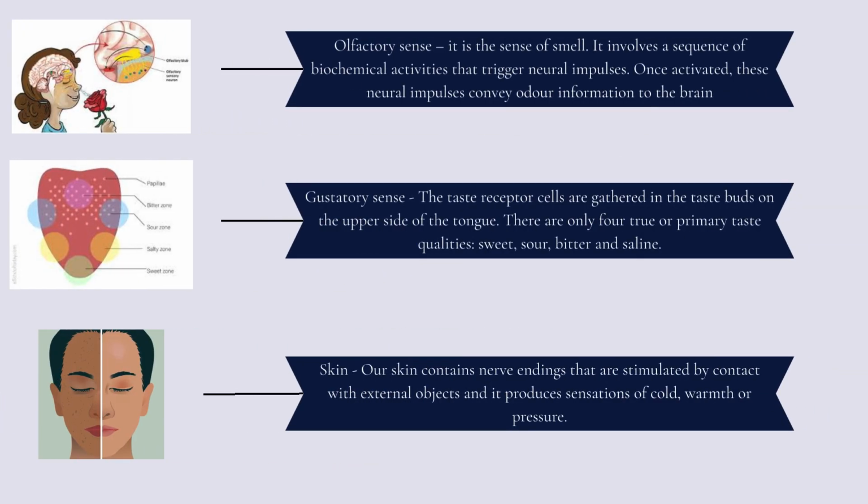Olfactory sense: it is the sense of smell. It involves a sequence of biochemical activities that trigger neural impulses. Once activated, these neural impulses convey odor information to the brain. Gustatory sense: the taste receptor cells are gathered in the taste buds on the upper side of the tongue. There are only 4 true or primary taste qualities: sweet, sour, bitter, and saline. Skin: our skin contains nerve endings that are stimulated by contact with external objects, and it produces sensations of cold, warmth, or pressure.